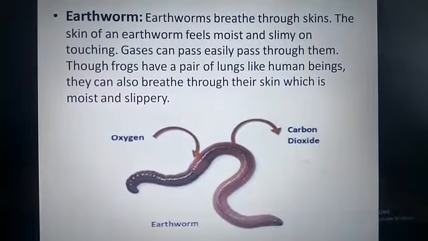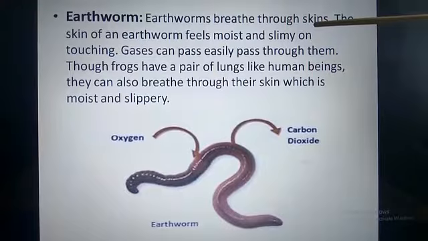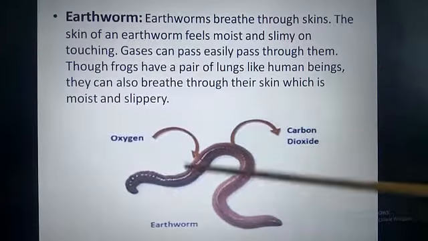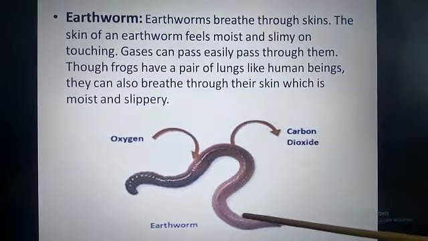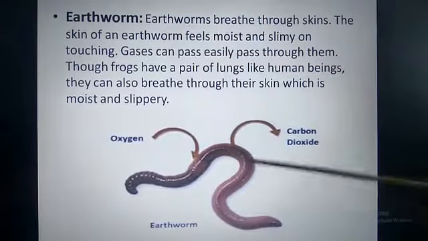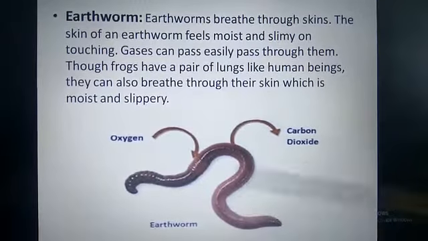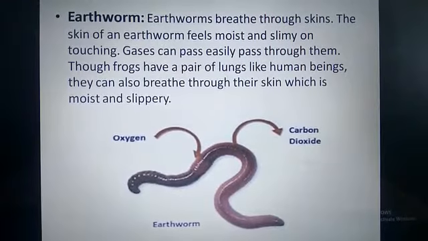Let us go to earthworm. Earthworms breathe through skin. If you look at the skin of an earthworm, it is moist, wet and slippery to touch. So the gases can pass easily through this skin. So this is how oxygen and carbon dioxide exchange takes place.